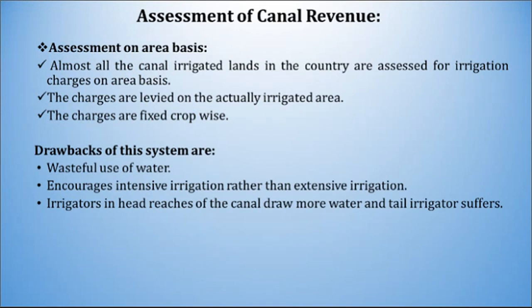Almost all the canal irrigated lands in the country are assessed for irrigation charges on area basis. The charges are levied on the actually irrigated area. The charges are fixed crop wise. Drawbacks of this system are wasteful use of water. It encourages intensive irrigation rather than extensive irrigation. Irrigators in head reaches of the canal draw more water and tail irrigators suffer in this case.